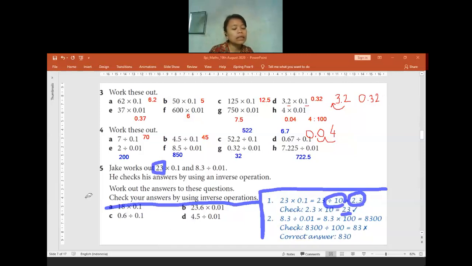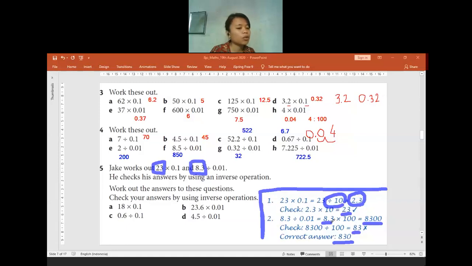Now for the second question, he has 8.3 divided by 0.01. Here, he tried to change it into a multiplication. So he did 8.3 times 100. His answer was 8,300. And then when he checked, 8,300 divided by 100, the answer is 83. The 83 is different from the question, so it means his answer was wrong. That's why he corrected it to 830, because 830 divided by 100 is 8.3.